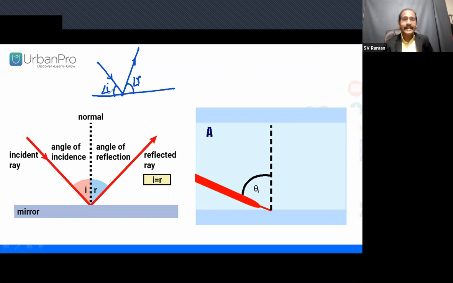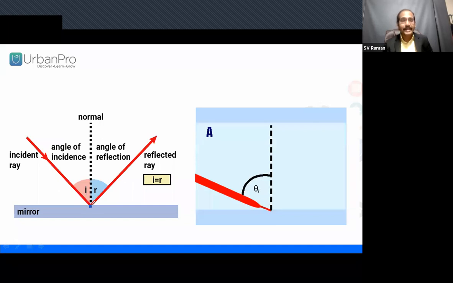We study that the incident angle is equal to the reflected angle. Why should it be equal? What if the incident angle is not equal to the reflected angle? In this case, what happens? Why do we consider the normal only? How is the angle of incidence equal to the angle of reflection? Clearly we can study. Now there is a plane, polished surface. The incident ray is incident at the point of incidence here. Then from the point of incidence, a reflected ray reflects back into the air medium. Incident ray comes from the air medium, reflected ray goes to the air medium.